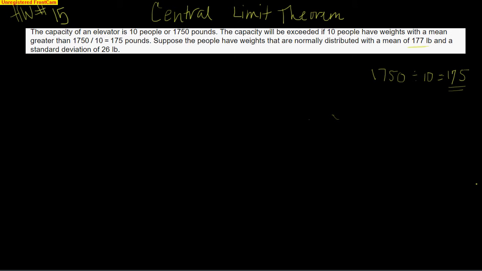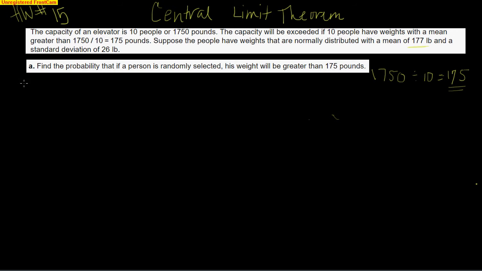And in fact, let's add this first question. Find the probability that a person who's randomly selected has a weight greater than 175 pounds. So now we're talking about just individual people. With all of these problems, any problem that's in Chapter 6, we start with our normal distribution curve, because we are told that everything's normally distributed.